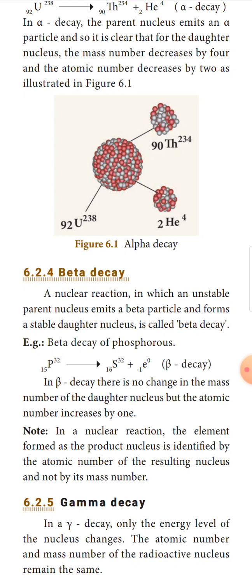In beta decay, there is no change in the mass number of the daughter nucleus, but the atomic number increases by 1. In a nuclear reaction, the element formed as a product nucleus is identified by the atomic number of the resultant nucleus and not by its mass number.